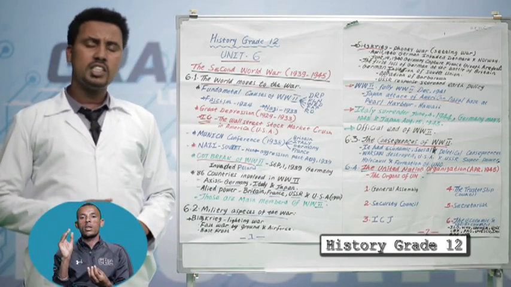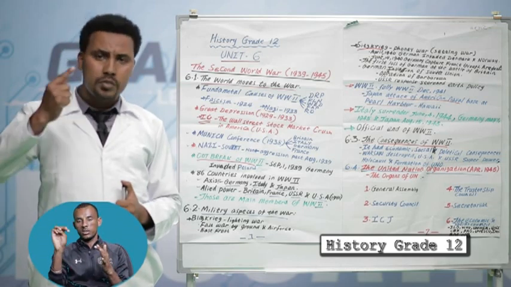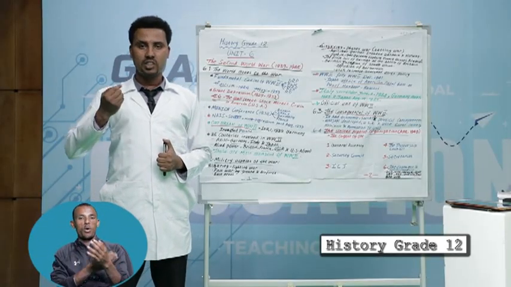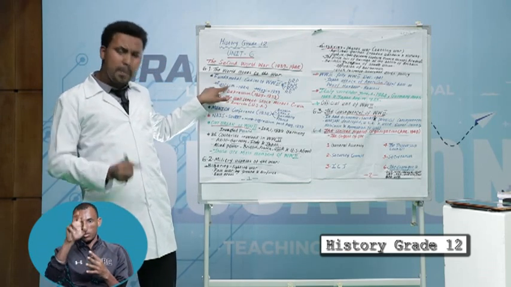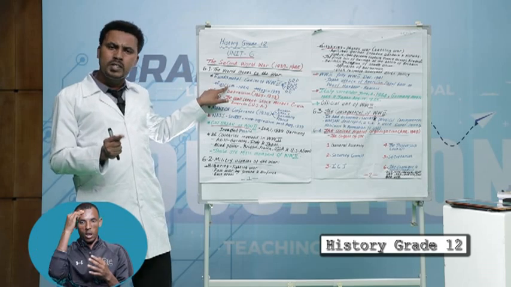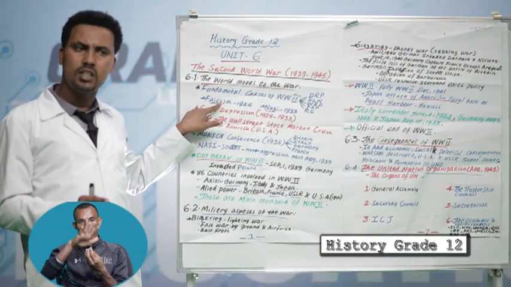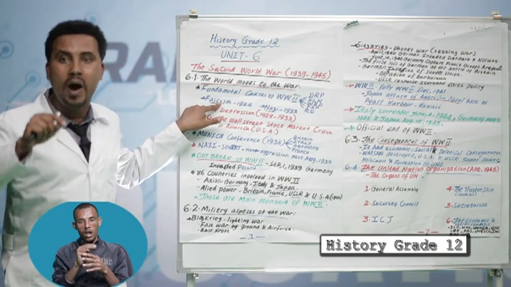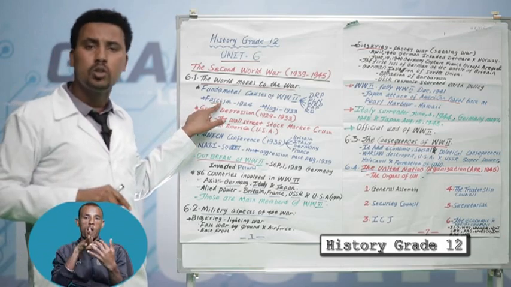Fascism. The term fascism was derived from fasces. Fasces was the bundle of sticks that indicated the power and authority of ancient Rome. But since 1922, Benito Mussolini formed the Fascist Party. This party assumed that the national goal could be achieved through war and conquest. This was the main aim of Benito Mussolini.